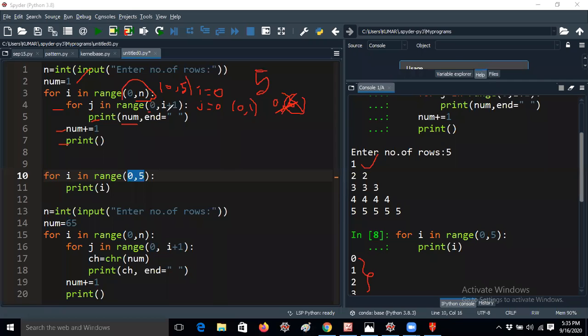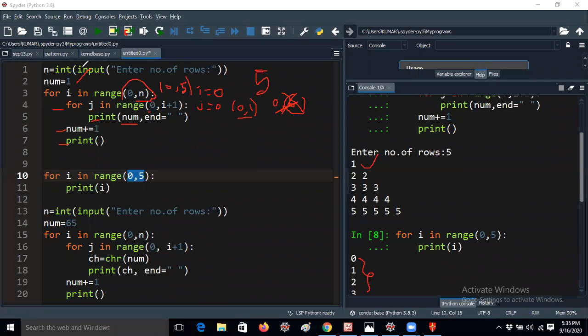Now I will give j in range of 0 comma I plus 1. So the I value is 0, right? 0 plus 1 means 1. That means 0 comma 1 means the loop will iterate only one time. The j value is 0, because whenever I take 0 comma 5 it will iterate from 0 to 4, right? Whenever I give 0 comma 1 it will iterate only one time. So the number will be printed one time only. After that the loop will exit and it will go to number equal to number plus 1. Number plus equal to 1 means number equal to number plus 1.